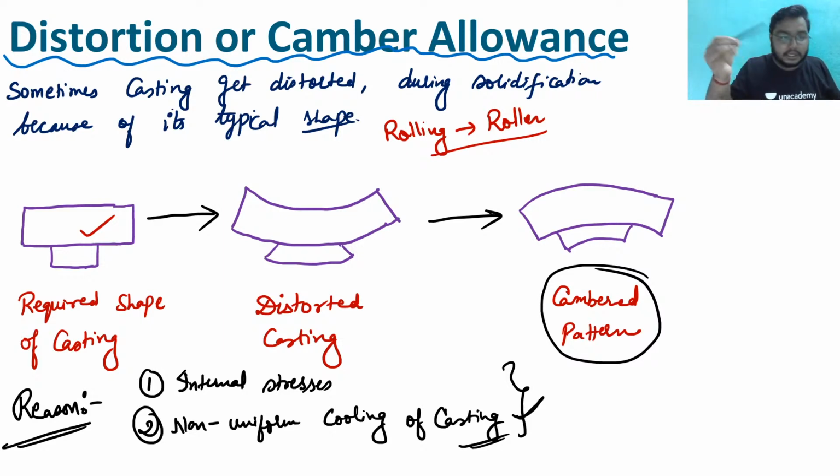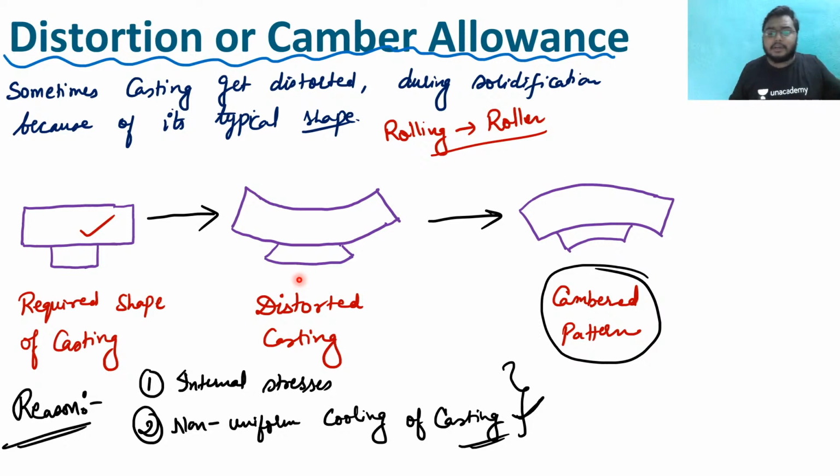Okay, I'm telling once again. See, distortion. Okay, once again, I'm telling Ganesh ji. See, what is the distortion or the camber allowance? Sometimes in a casting, what we see is that this is the required shape of a casting. But when we do the casting, we find this kind of thing. We encountered this distorted casting.